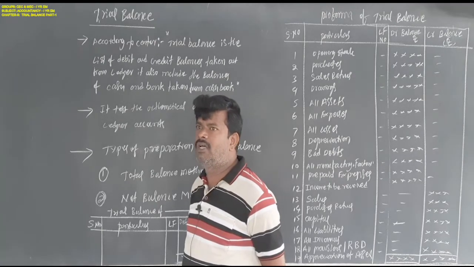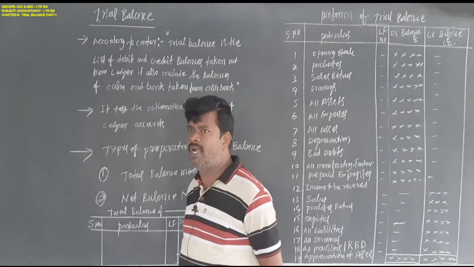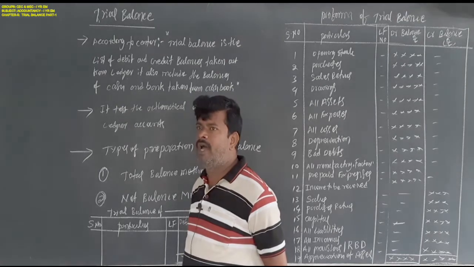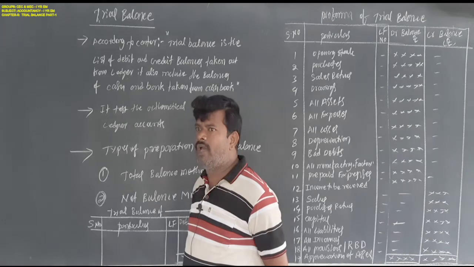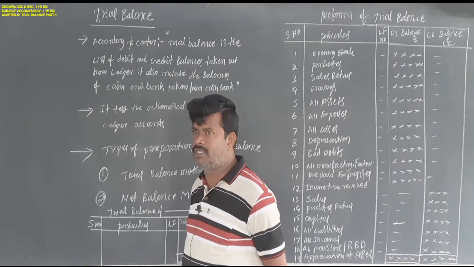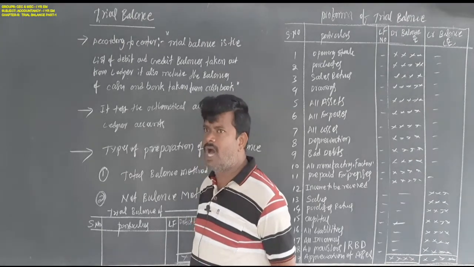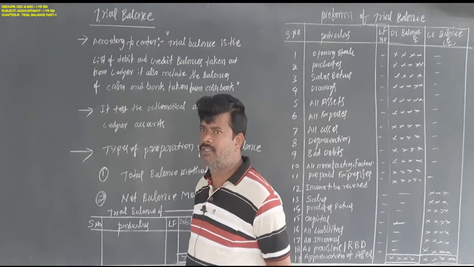We record as per the terms and conditions, as per the debit and credit principles. When we follow all the rules, principles, concepts and conventions, then the accounts are finally tallied, debit is equal to credit.